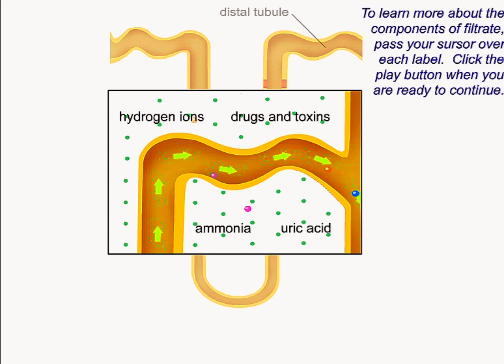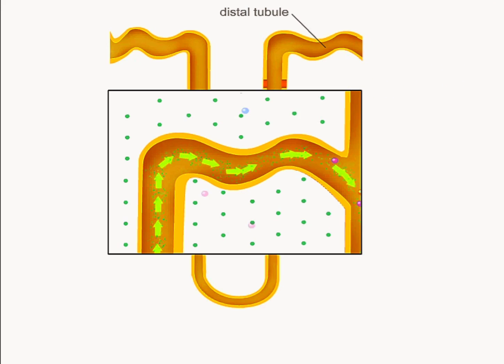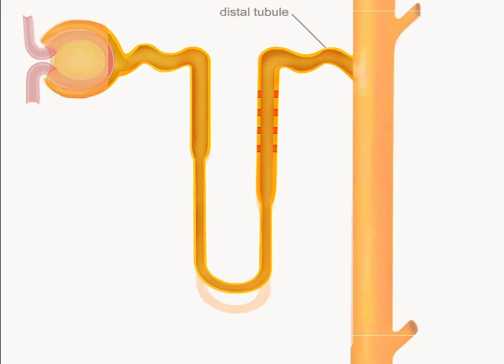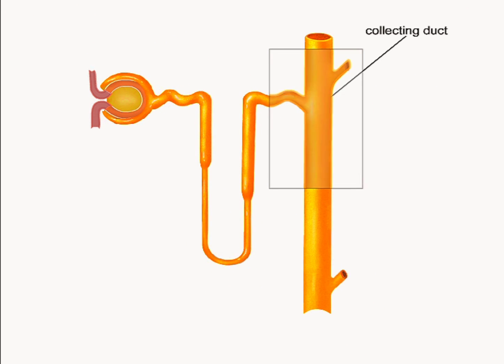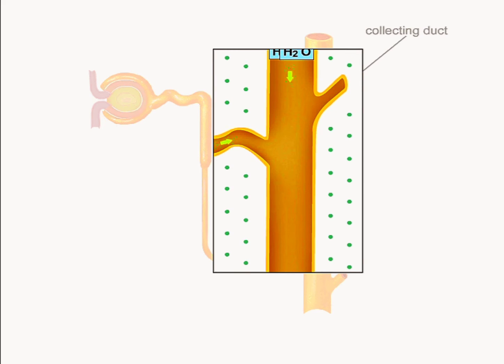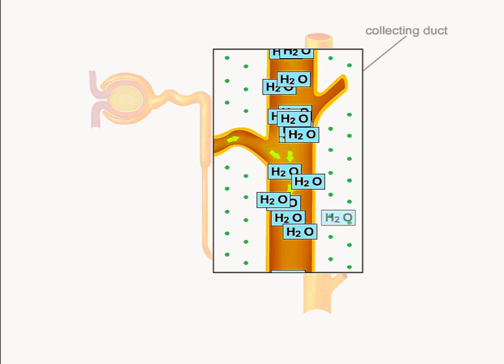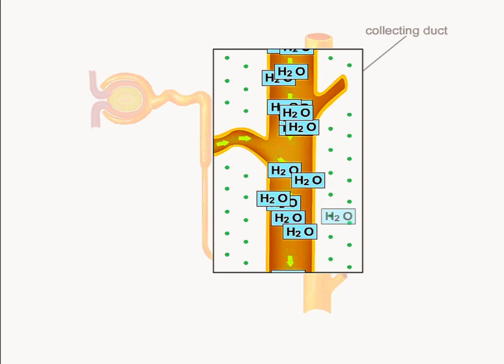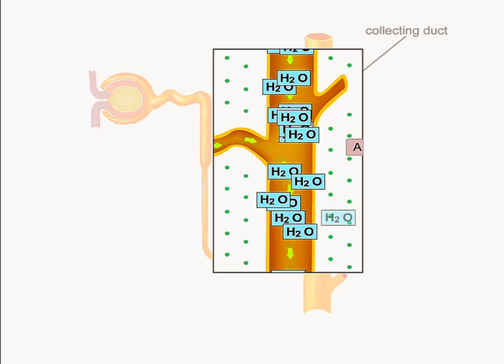When the filtrate reaches the collecting duct, most of the salt and water has already been removed. As it moves down the duct, the filtrate either becomes a concentrated urine by the removal of water or remains a dilute urine. This process is under the control of ADH, antidiuretic hormone.